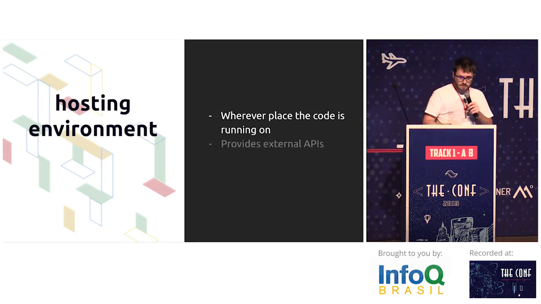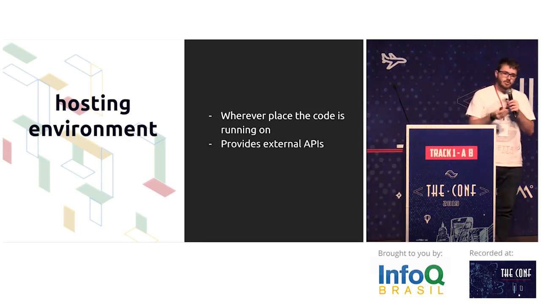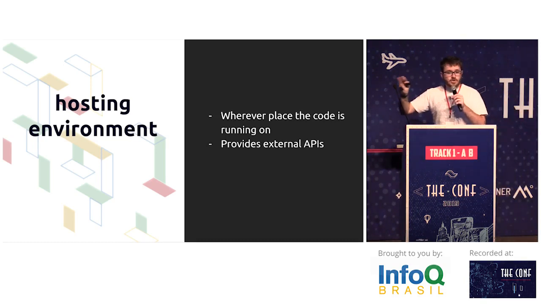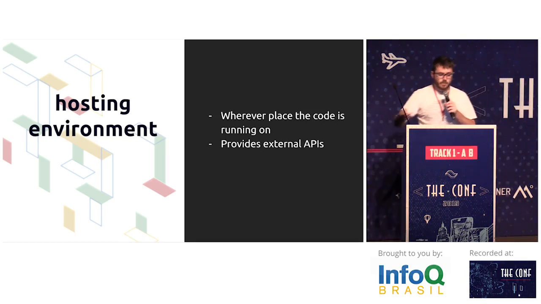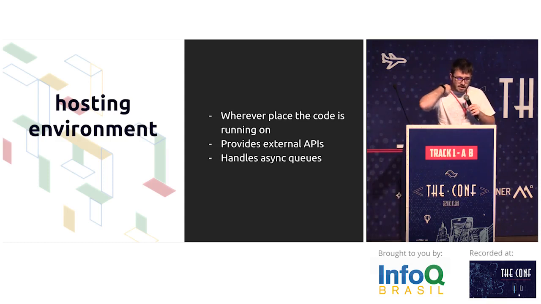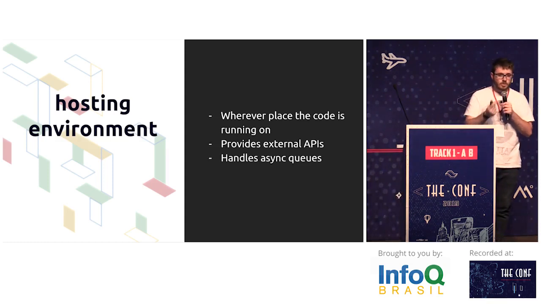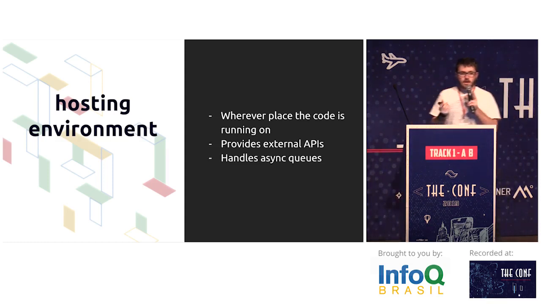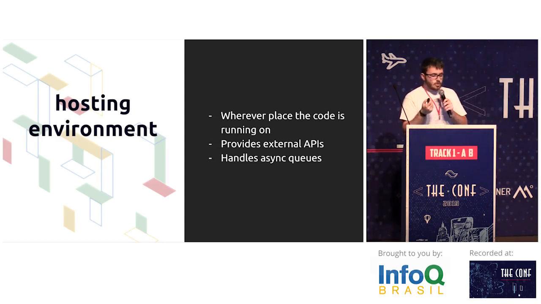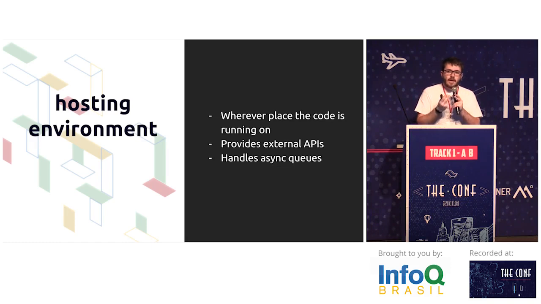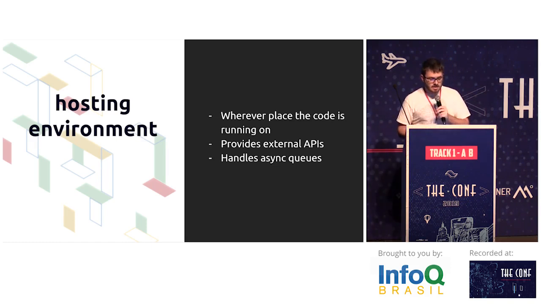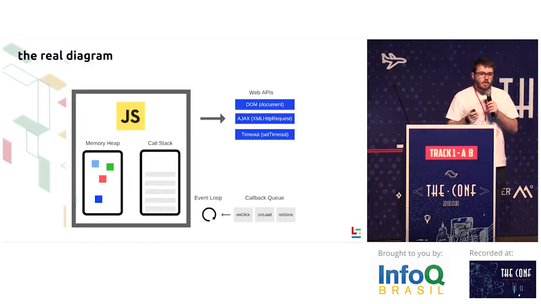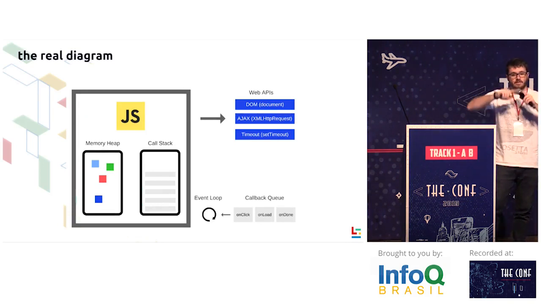Basically, it provides external APIs so JavaScript can communicate with those external services, like the C++ bindings we talked about. It actually handles async queues. Most environments are not single-threaded like JS, so we have to have something to handle the scheduling of async tasks. This is the real diagram of how the JavaScript environment works.